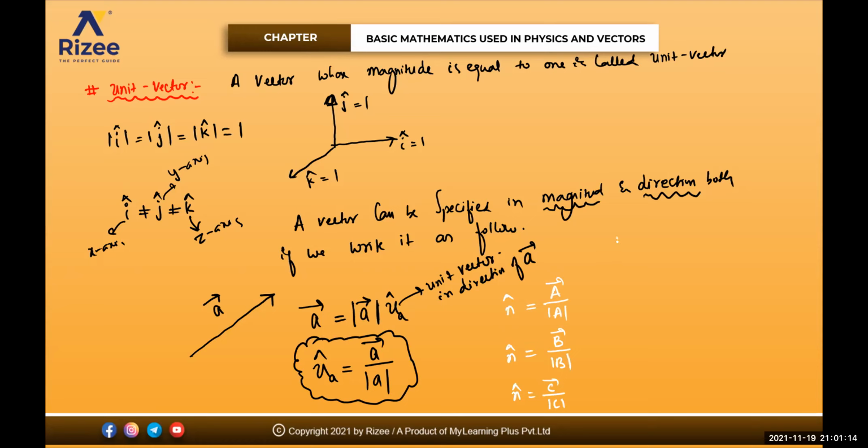For example, if I give you a bar is equal to x i cap plus y j cap plus z k cap, magnitude of this one, mod of a, means you take the square of everyone and root: x square plus y square plus z square. That will be the magnitude. Is that clear for everyone? Any doubt in this one?